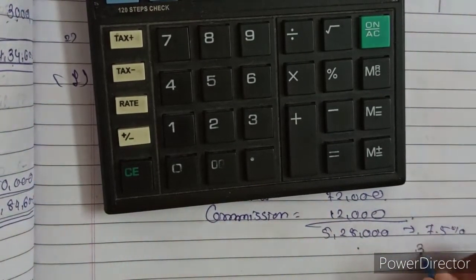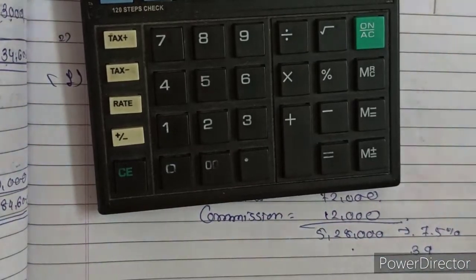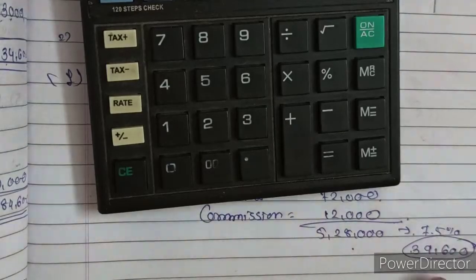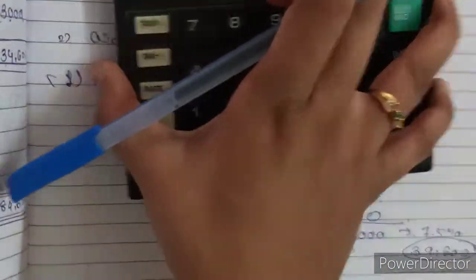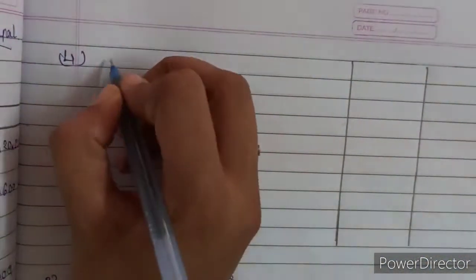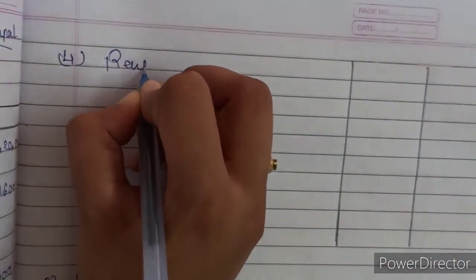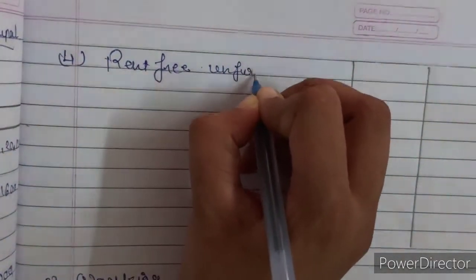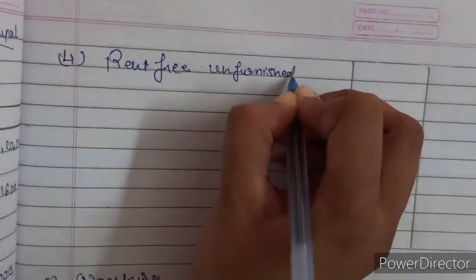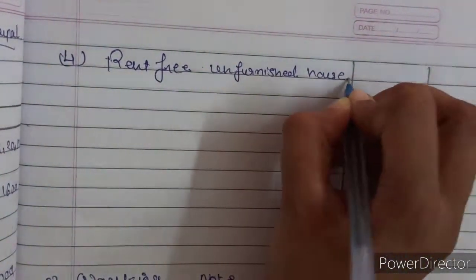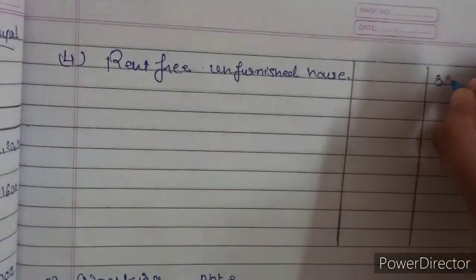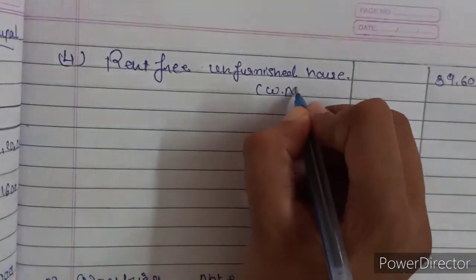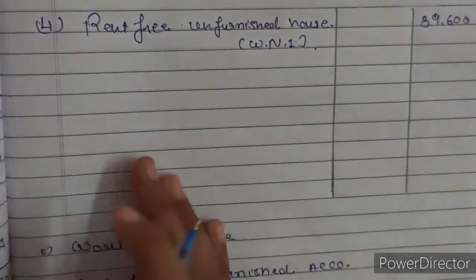It is 39,600, the taxable value of the rent-free unfurnished house, as per working note number 1.